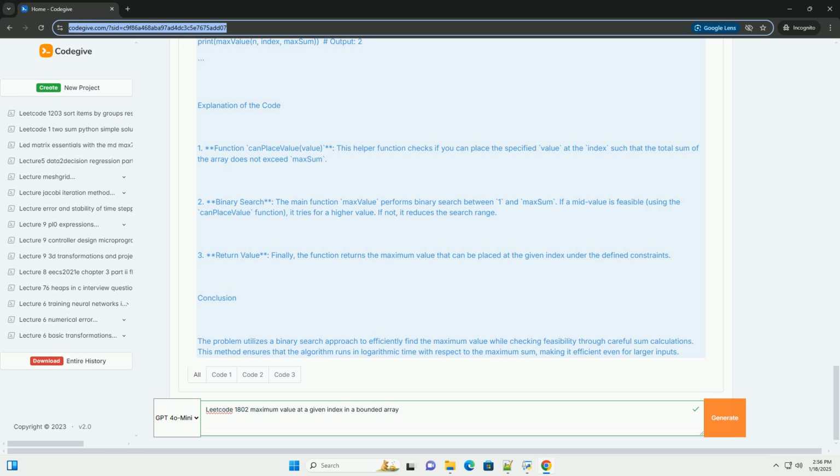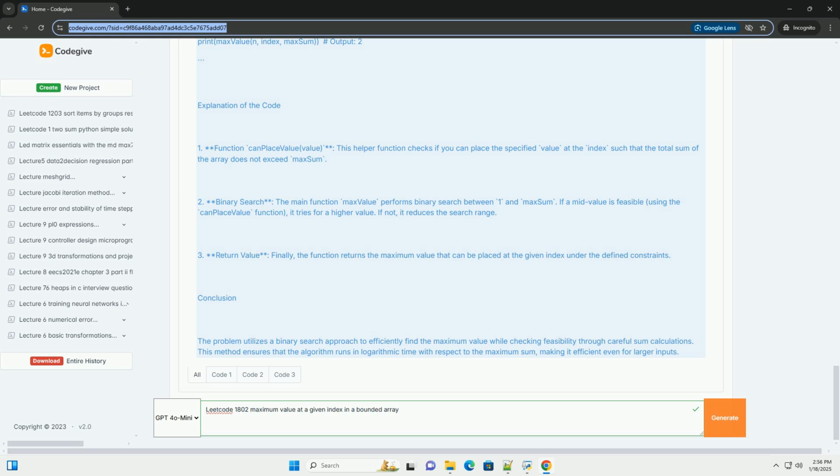Two, binary search. The main function maxValue performs binary search between 1 and maxsum. If a mid-value is feasible, using the canPlaceValue function, it tries for a higher value. If not, it reduces the search range. Three, return value. Finally, the function returns the maximum value that can be placed at the given index under the defined constraints.